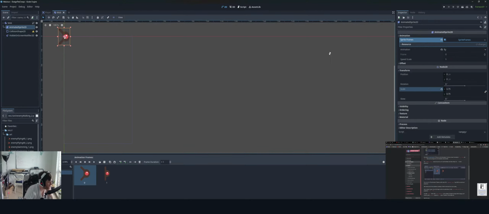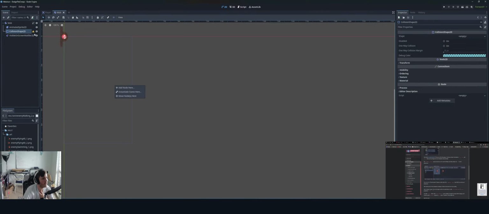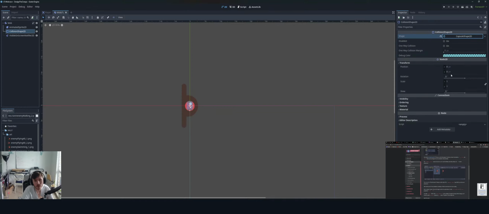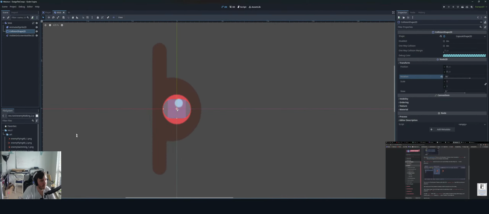Like the player image. Okay, so as in the player scene, add a CapsuleShape2D for the radius. Okay, middle mouse is what lets you move back and forth here. Good to know. So collision shape. The shape we want, they say CapsuleShape2D. Yeah. Okay. To align the shape with the image, you'll need to set the rotation property to 90. Boom. Now we just match it a little bit better.